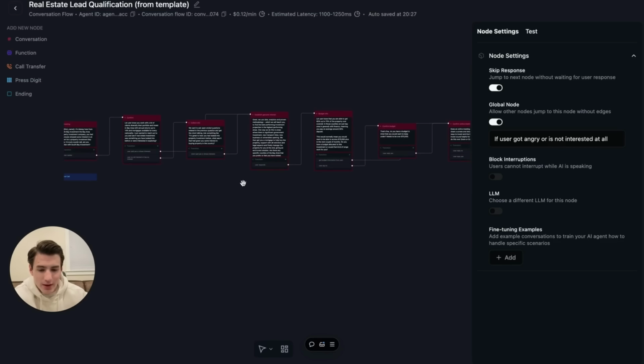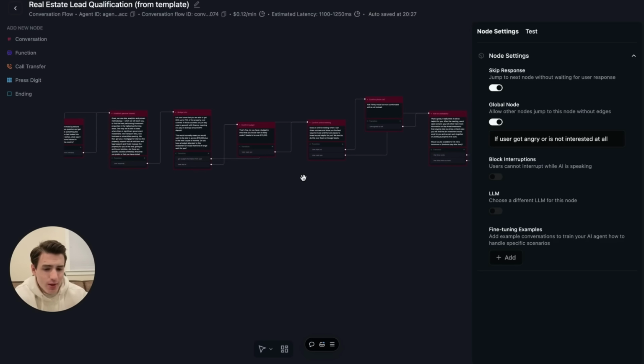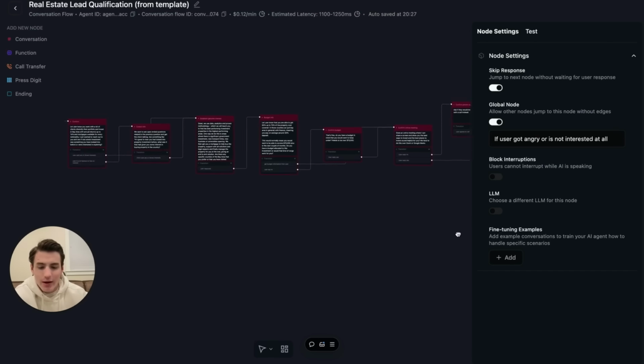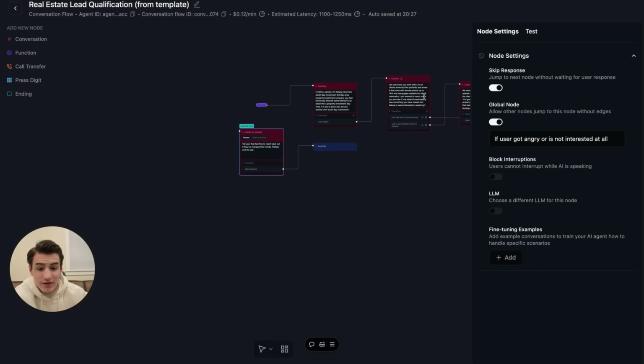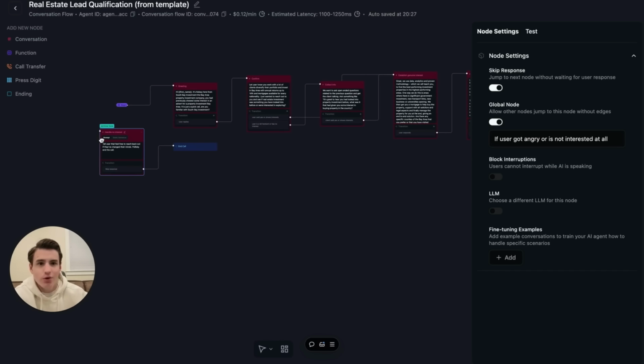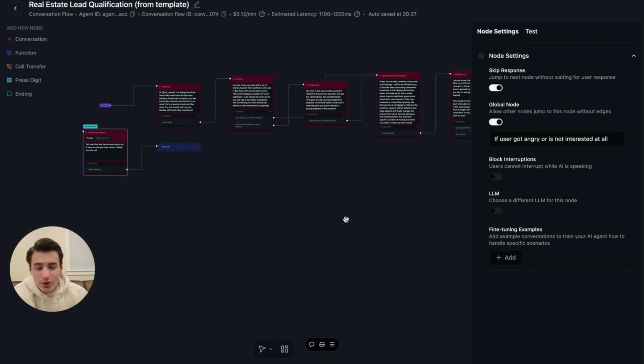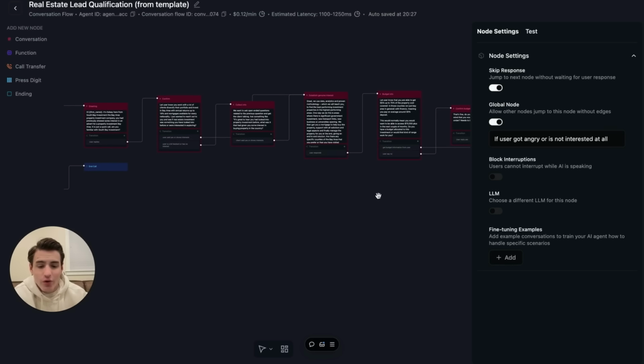So basically, it just runs through this whole thing. If the AI thinks that the conversation's over, it will hop over to this global node. Any of these nodes could jump to this node and get close to ending the call. It's not going to end the call immediately. It's going to talk with the customer and then end the call. But the global node is basically a connector for all of these other nodes.